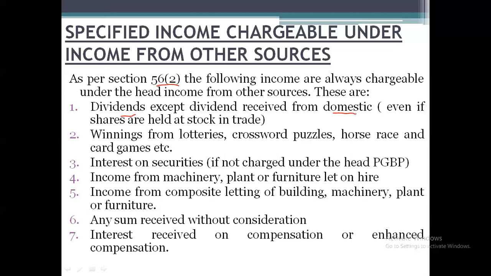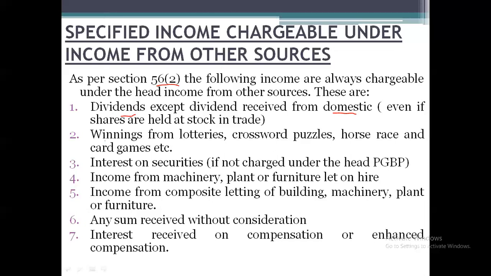So any dividend received by the assessee from a domestic company, units of Unit Trust of India or mutual funds is fully exempted from taxes. And if we earn the income from a foreign company or cooperative society, it is chargeable under the head called income from other sources. Detailed explanation will be given in the next slides.